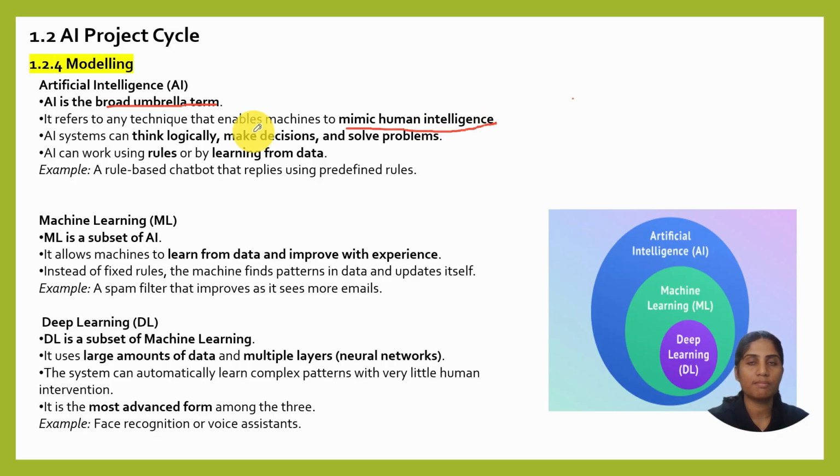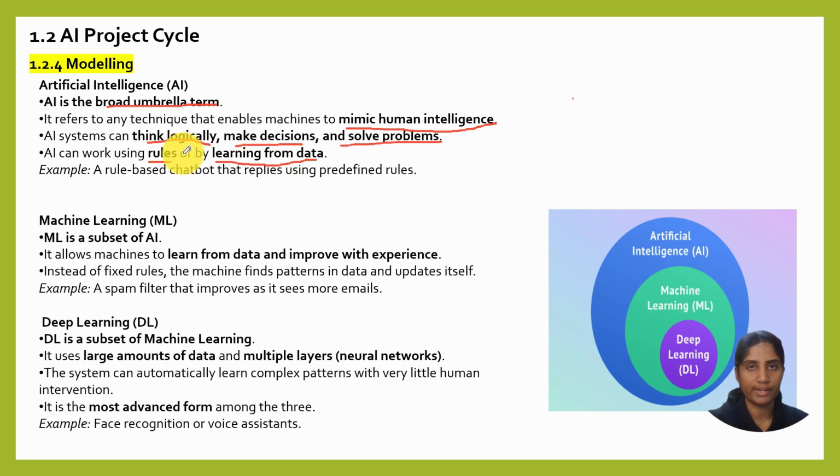AI systems can also think logically, like how we humans are able to think logically. They are able to make decisions and solve problems. This is very important in current days, because for everything manual intervention is not required. Machines can think logically and make decisions based on the factual data available to them, and they are able to solve the problem. This is how machines are trying to mimic human intelligence. AI can work using rules or by learning from data.